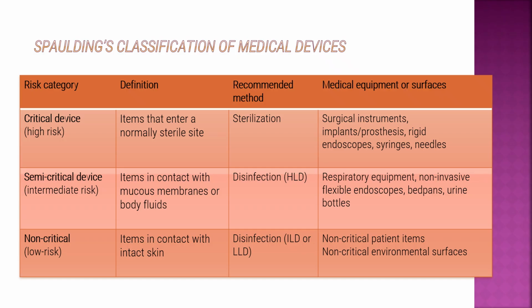Semi-critical device, intermediate risk: items in contact with mucous membrane or body fluid. The recommended method is disinfection, high-level disinfectants. Examples are respiratory equipment, non-invasive flexible endoscopes, bedpans, urine bottles. Non-critical, low risk: items in contact with intact skin. Recommended is disinfection, intermediate or low level disinfecting. The examples are non-critical patient items and non-critical environmental surfaces.